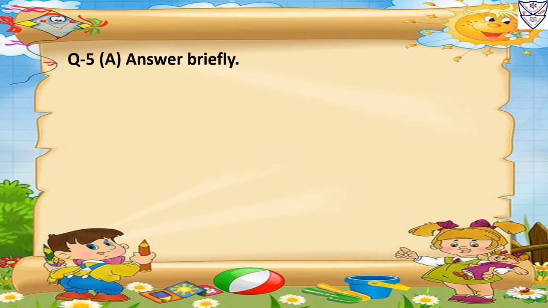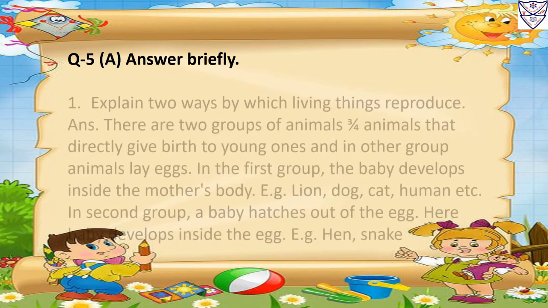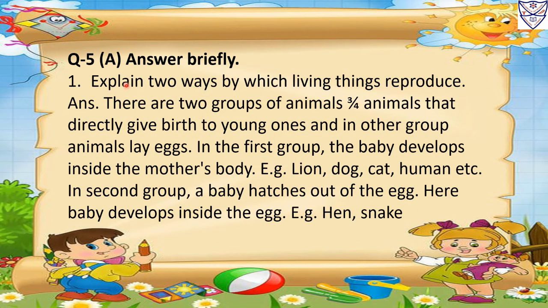Question number 5a. Answer briefly. Number 1. Explain 2 ways by which living things reproduce. Answer. There are 2 groups of animals. 3/4 animals that directly give birth to young ones, and in other group animals lay eggs. In the first group, the baby develops inside the mother's body. Example: lion, dog, cat, human, etc.